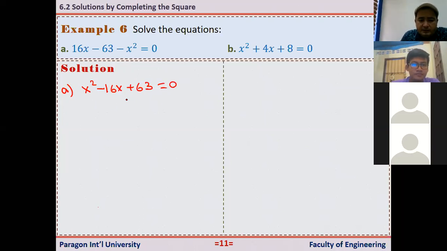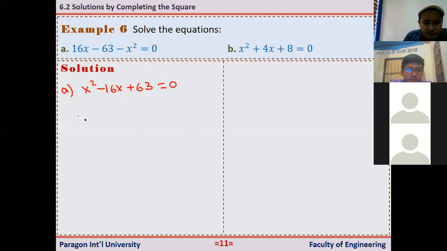Maybe some questions you may be able to solve by factorization, but some questions not. And why are we learning this method here? Sometimes you may use this, but after this we are going to learn how to use the formula, and you can also use the formula directly. You're just learning different methods, and you can pick whichever is suitable for you to solve the problem. Here, how do you solve this problem using the completing the square method?